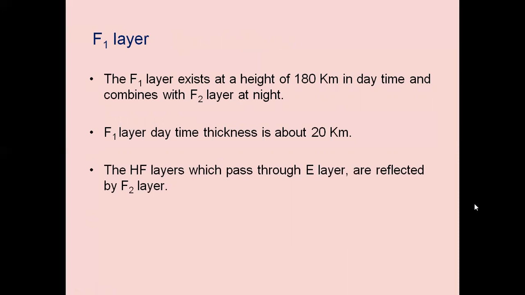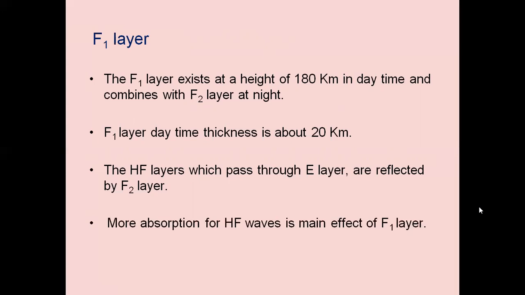The HF signals which pass through the E layer are reflected by the F2 layer. Some of the HF signal will pass through the E layer instead of being reflected from it, so they will be reflected by the F2 layer. More absorption of HF waves is mainly effective in the F1 layer.